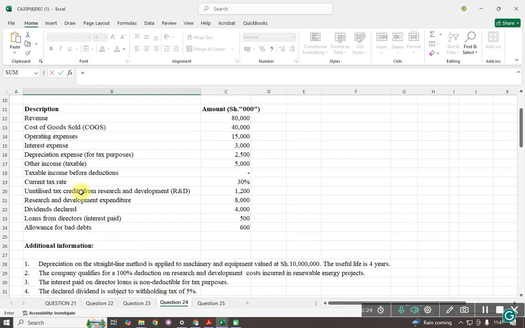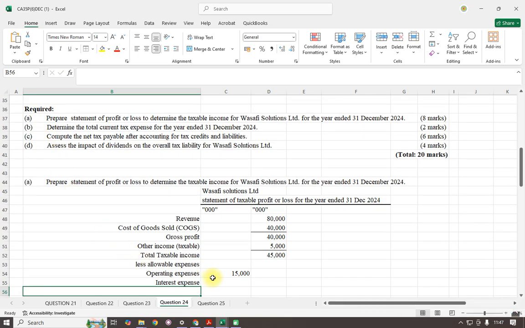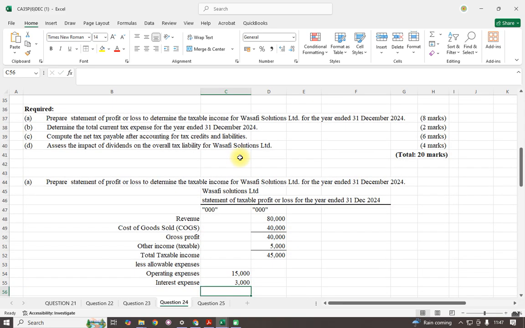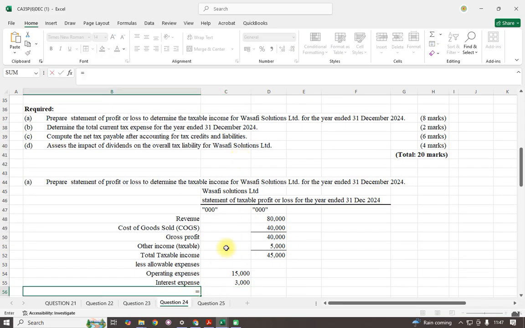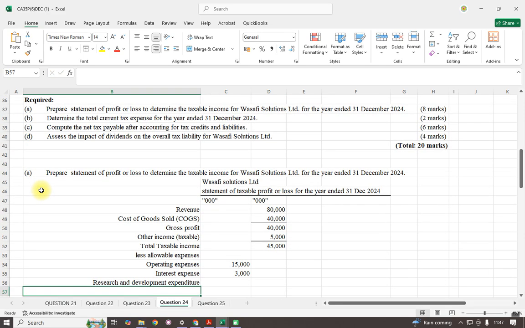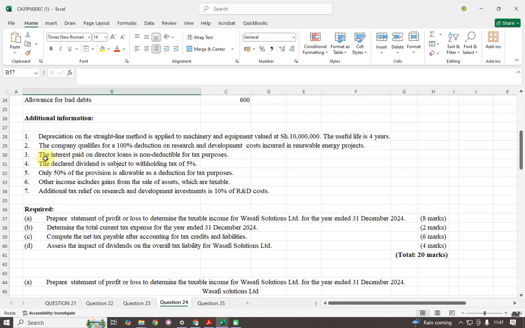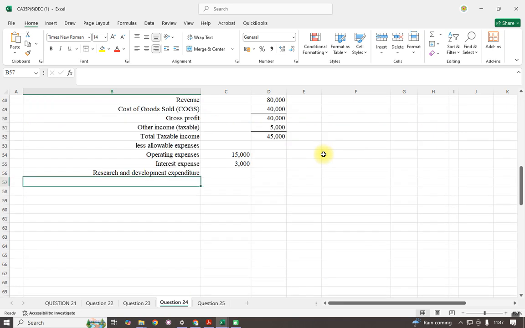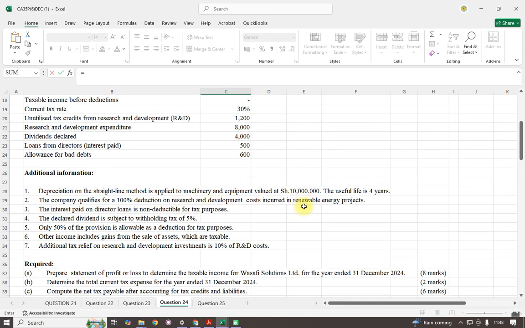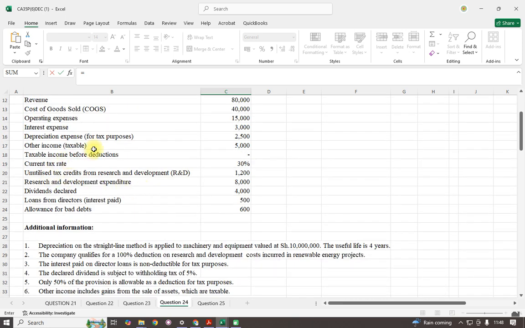We have the interest expense, and we were given 3,000 interest expense. Then research and development costs. The company qualifies for a 100% deduction on research and development costs incurred. So this is an allowable deduction on research and development. We are told that one is allowable.